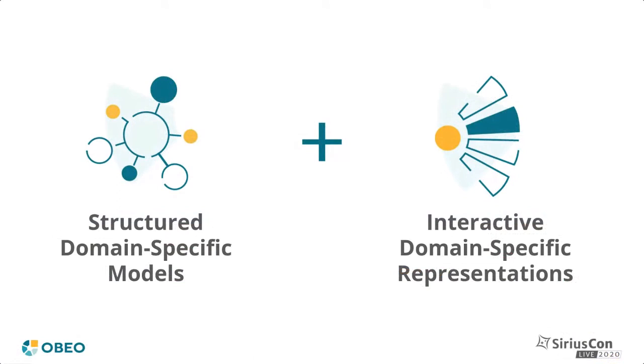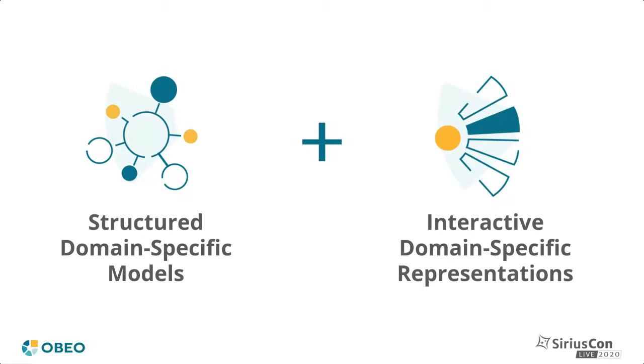The main idea behind Sirius is to use domain-specific models to represent your business data and to define corresponding domain-specific representations for your user to interact with that data. The models are structured as graphs. They can be as simple or as complex as needed to represent your domain or the specific subset you want to focus on. But by themselves, the models are abstract and do not have any concrete representation.